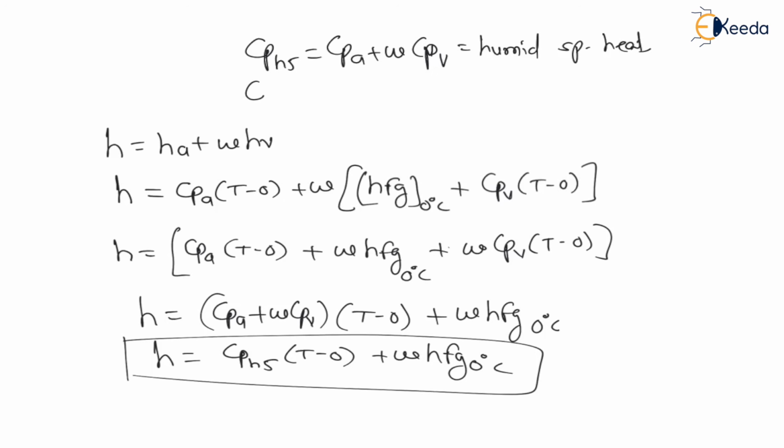Generally the value of this humid specific heat is 1.0216 kilojoule per kg Kelvin. The unit of Cp is kilojoule per kg Kelvin.